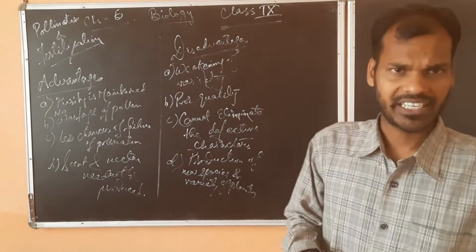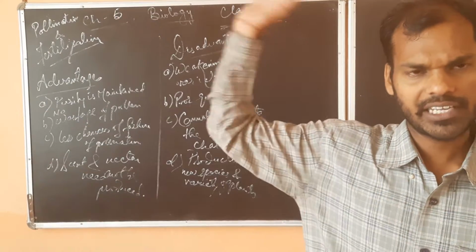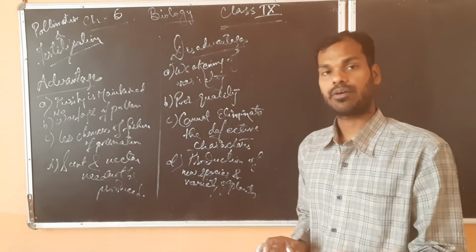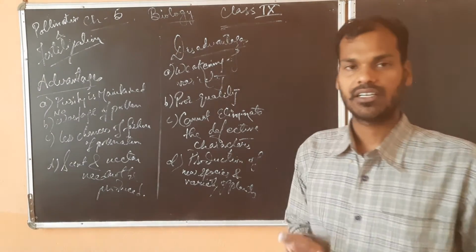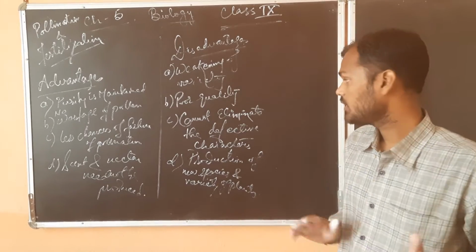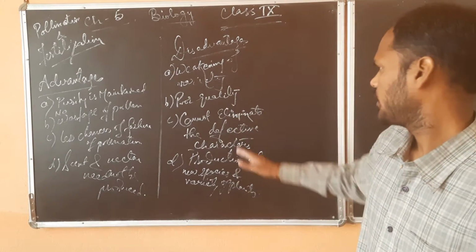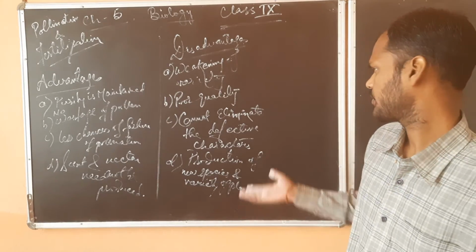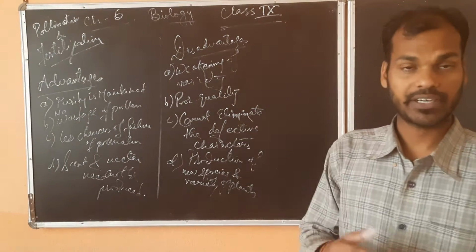Second is poor quality. If self pollination is occurring regularly, the quality, the variety of the crops, the quality of the seeds, all this will be hampered in the coming generations, and it will be of poor quality. After so many years, it can be of no use also. Then, it cannot eliminate the defective characteristics.